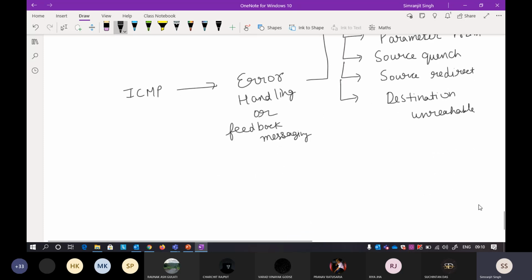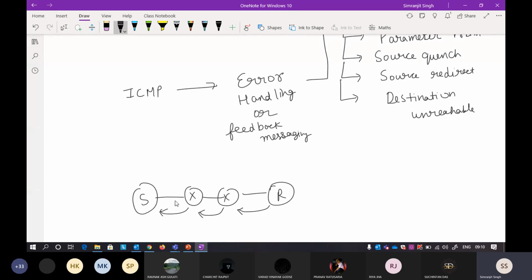I'll explain how this feedback works. Error handling works like this: you send something from the sender to the router. Suppose there is some kind of error that occurs at the receiver. The receiver will send something called a feedback packet, that is your ICMP, informing that there is a problem here.